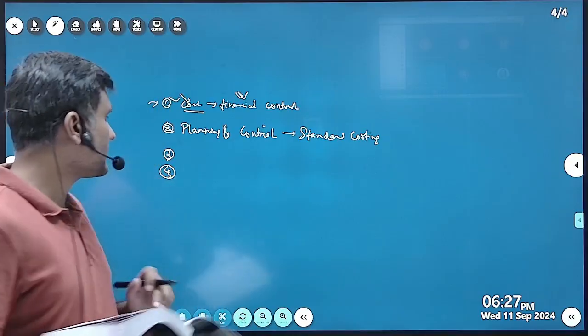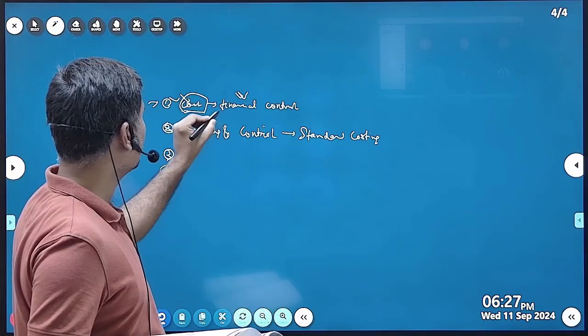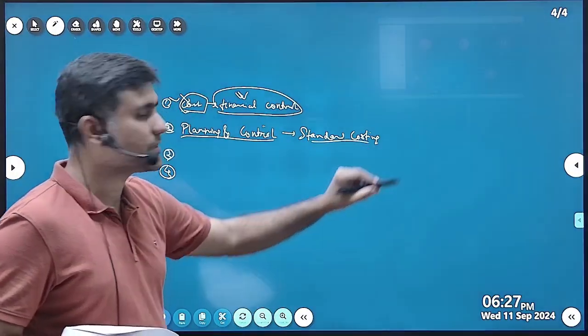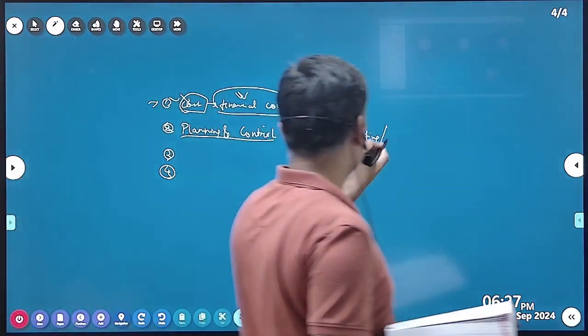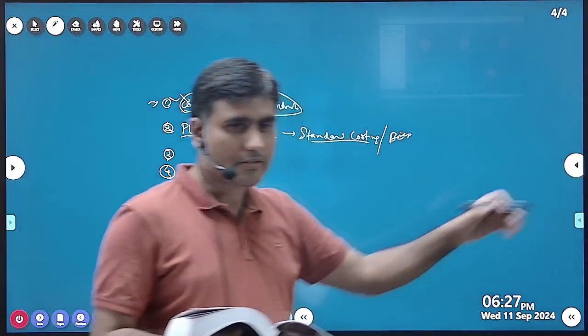They tried, they know the cost of the product, they know the financial controlling. Now they tried to implement it. They introduced standard costing, BEP, they tried to analyze marginal costing, the BEP and all. They tried to introduce it here.